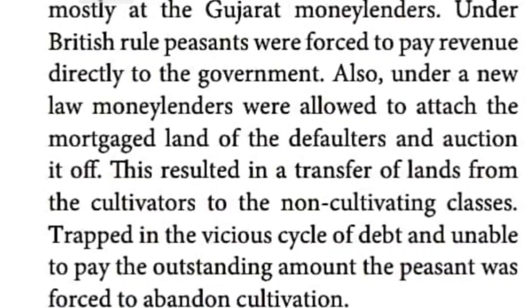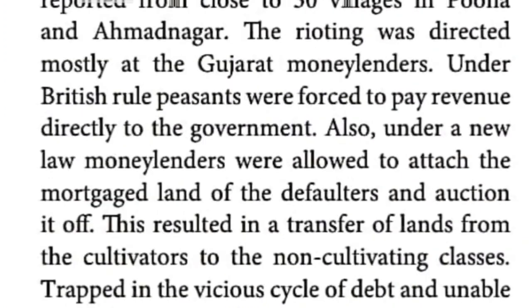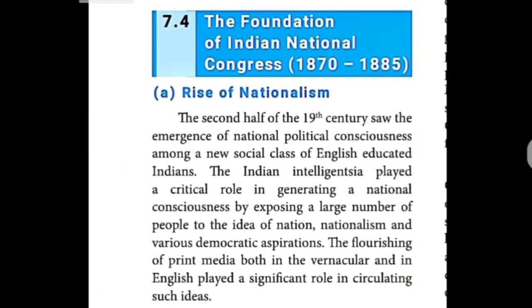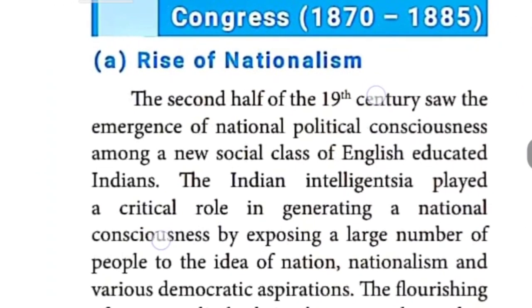So this much only is given. The next, what is given: under 7.4 in your book, lesson 7, page number 82, lesson 7 history part, under the heading 7.4, what are the things given? In the lower classes itself you might have learned, I think, the formation of the Indian National Congress.